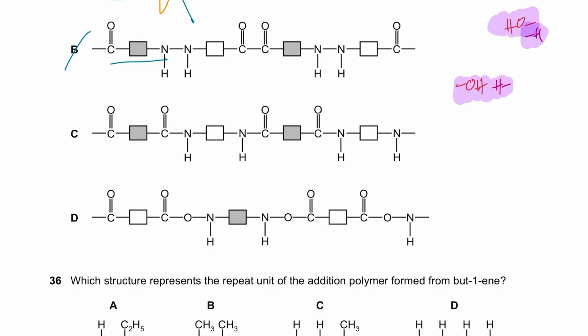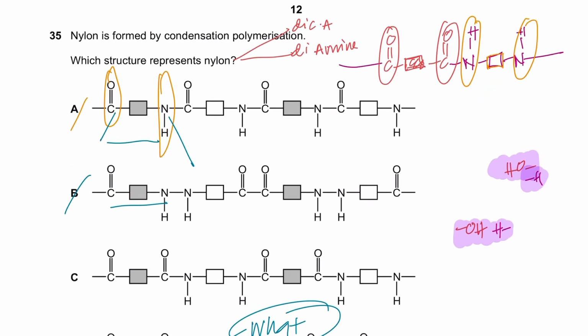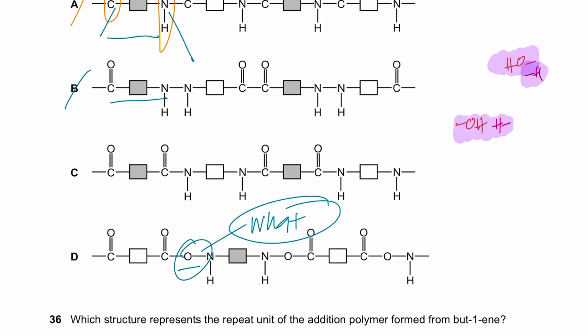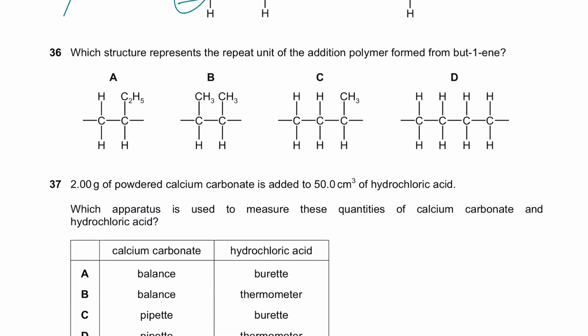The options are C and D. If you check this out, I don't know what they've done here. What is this? What are those? Is this coming in our bonding? No, this is just a simple amide linkage, which is right here. This is my amide linkage, right? Where is this oxygen coming from? Question mark. C is the right option. There is no oxygen being involved.